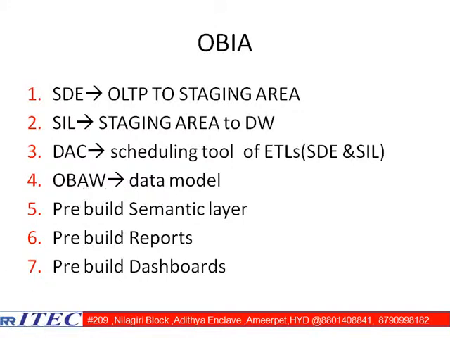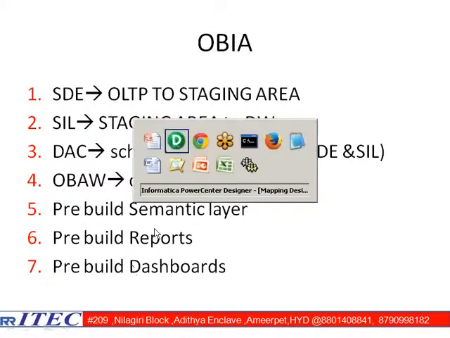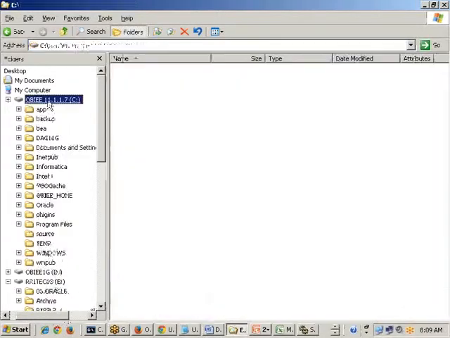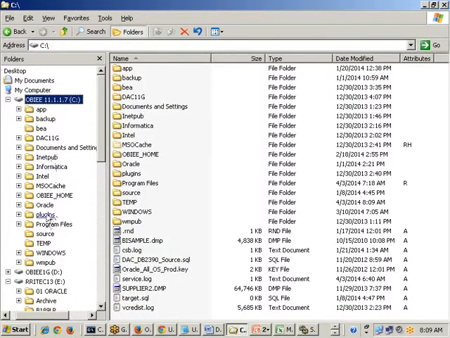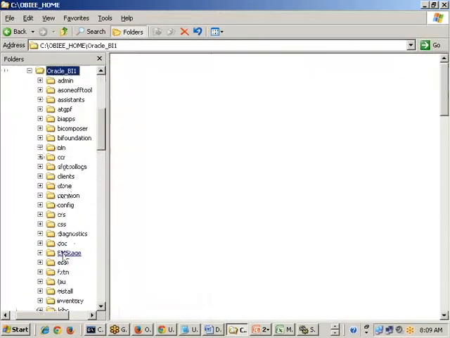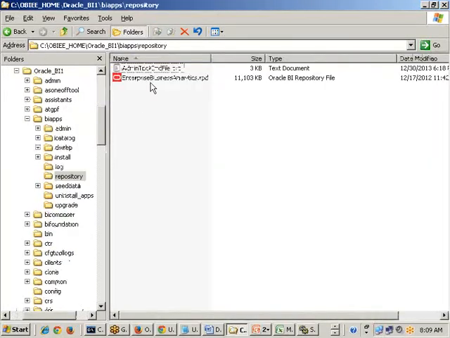Thereafter, you need to develop the semantic layer. That guy will tell you, okay, semantic layer also you need not worry, sir. I am developing it for you. I'll give it to you whenever you install the BA apps software. Here I have the BA apps folder. Inside that is a repository; this is what is called the semantic layer. What is the semantic layer? You will come to understand it down the line. We have the BA apps predefined work available or not, sir?